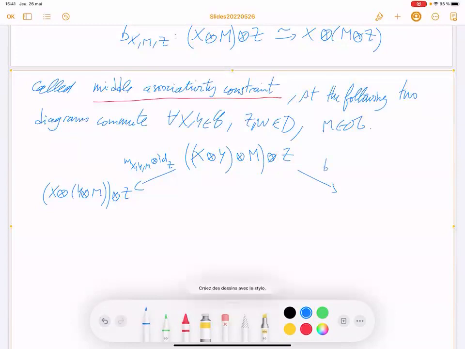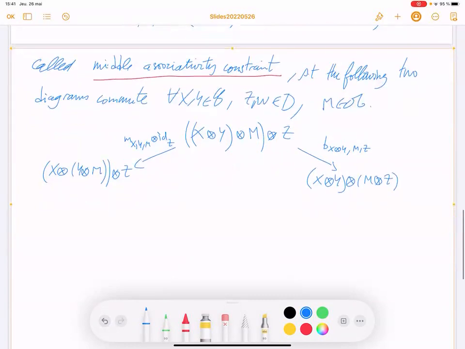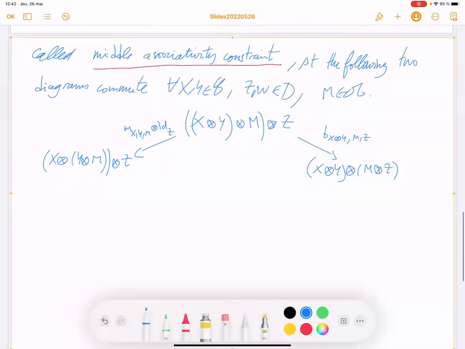So B X tensor Y M Z. What you get is X tensor Y tensor M tensor Z. Okay, now you can here apply the middle associativity constraint on that, and that. Or on the right, you can apply the left associativity constraint on that, and that. This is an element of the module now.